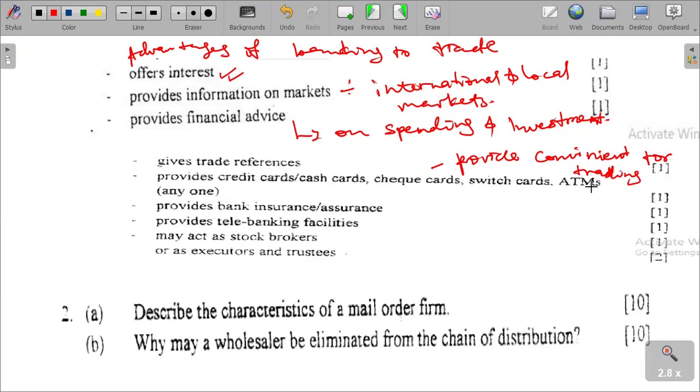That is quite good. And then banks provide insurance. Banking also provides insurance or assurance, which is security for businesses, which is compensation in other ways, compensation in cases of disasters.